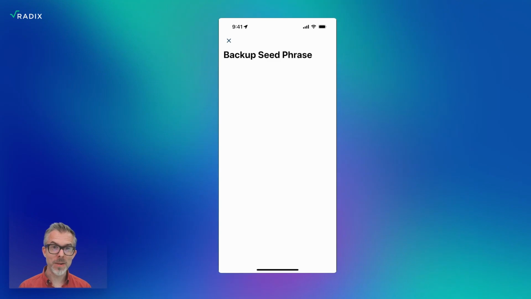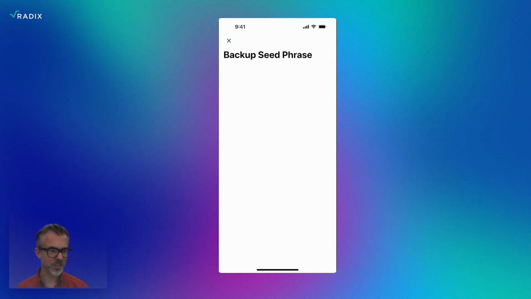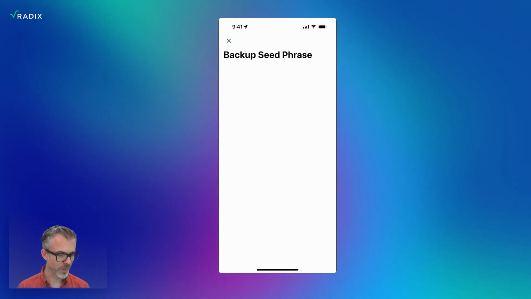We have a security measure built into the wallet where if you're viewing a seed phrase, it does not actually share that to any screen sharing. If I just take a screenshot right now, it wouldn't show the seed phrase. This is a security measure to make sure that you're not inadvertently allowing someone else to see your seed phrase. You probably can't see it, but the seed phrase is on the screen here. And if you could read that from the screenshot, there's no money in that account, so you don't get anything. But that's all there is to it.